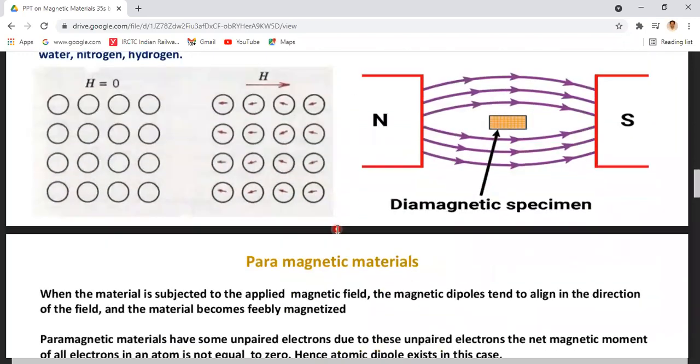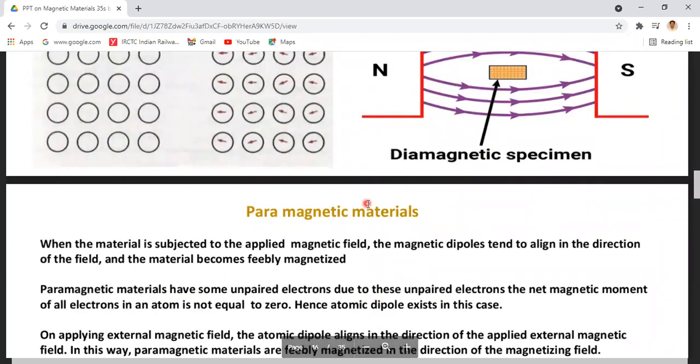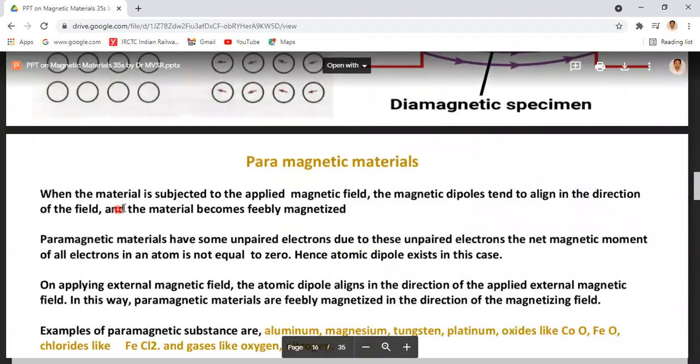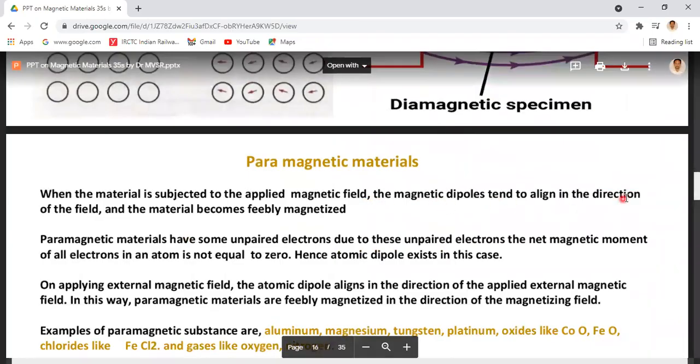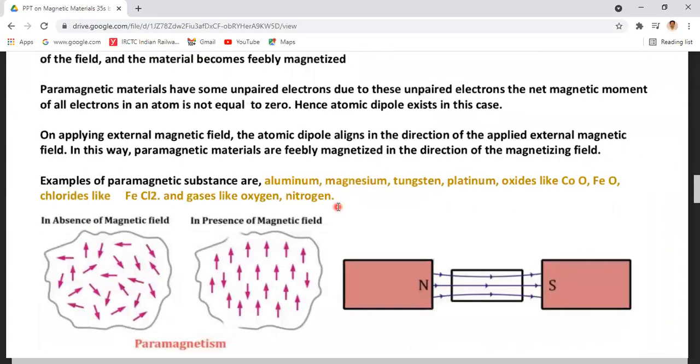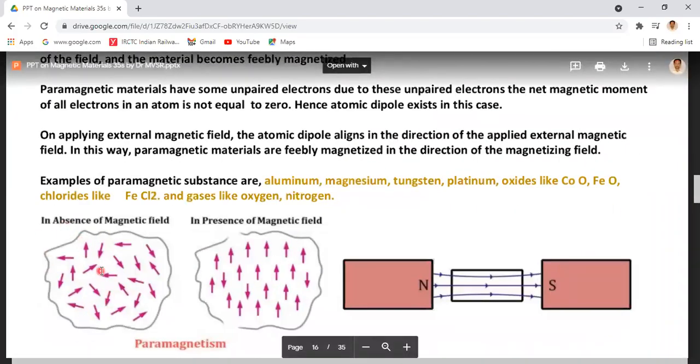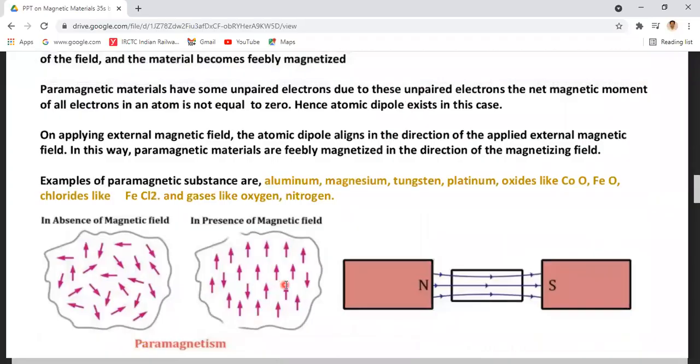Coming to the second one, paramagnetic materials. So what are paramagnetic materials? When the material is subjected to the applied magnetic field, the magnetic dipoles tend to align in the direction of the field, and the material becomes feebly magnetized. In the absence of the magnetic field, all the permanent magnetic dipoles are aligned in random directions. But in the presence of the external magnetic field, all these permanent magnetic dipoles align in the direction of the applied magnetic field.